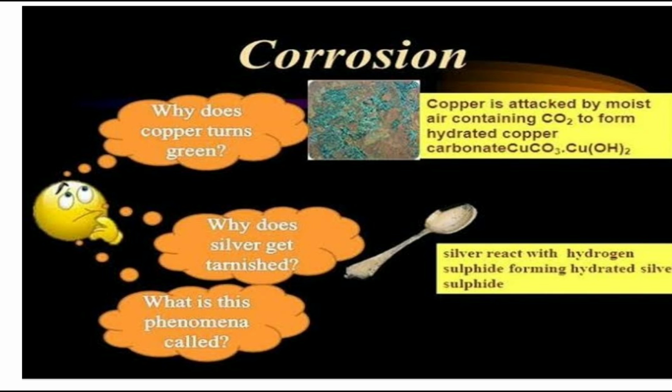Now the second question was, why does silver get tarnished? Tarnish means why do silver ornaments or some utensils or spoons etc. become black when exposed to air? Actually, silver reacts with hydrogen sulfide forming hydrated silver sulfide. So this way this is also corrosion. Now these two phenomena, as you have read of copper and also of silver, are called corrosion. These metals also undergo corrosion.